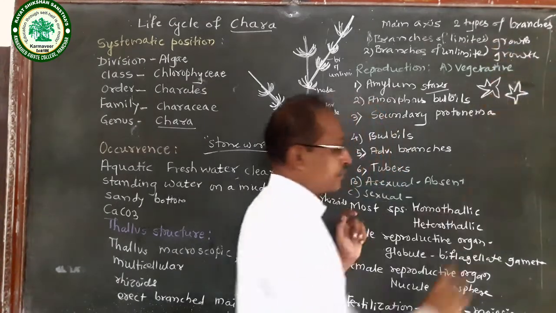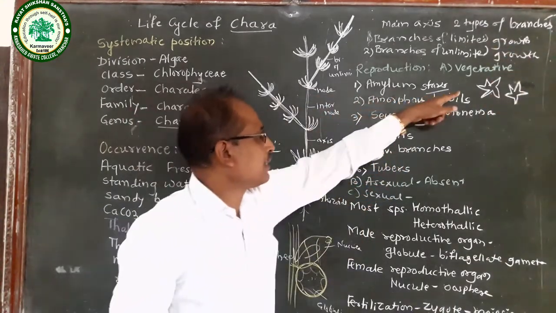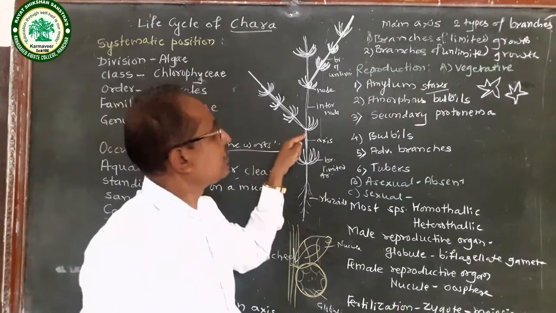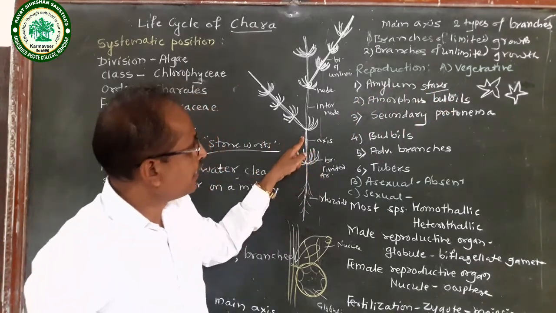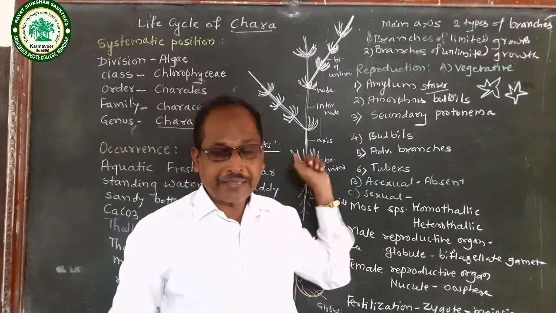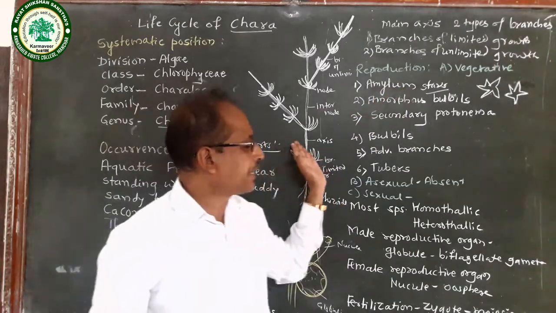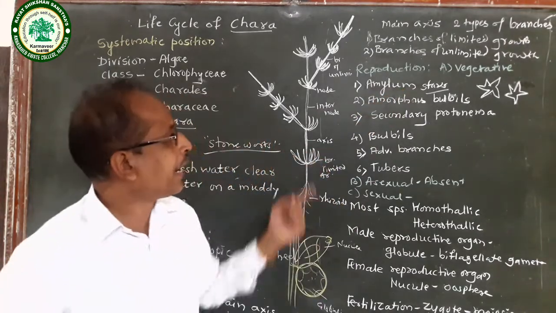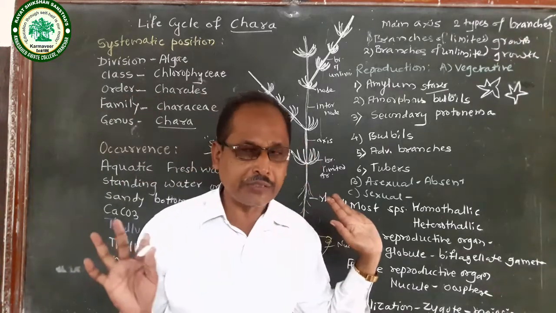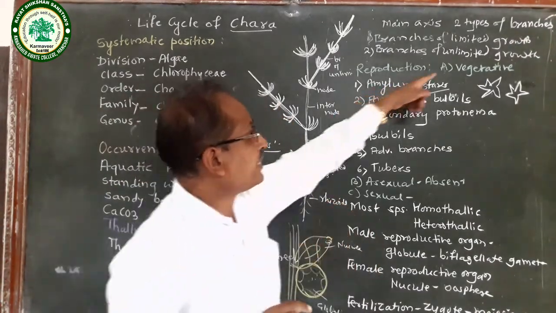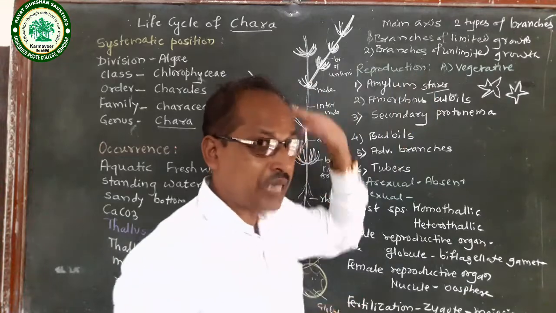Star shaped structures are present at the nodal region, and that is called amylum star. This amylum star separates from the mother plant and gives rise to a new individual. That is called vegetative reproduction by amylum star.